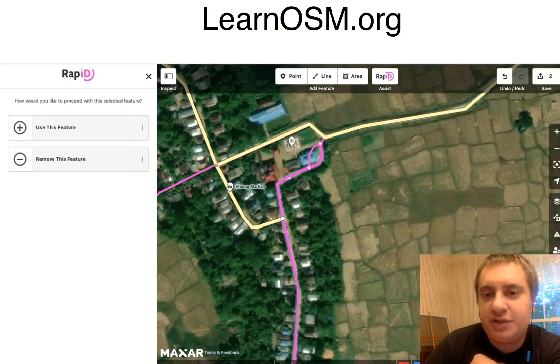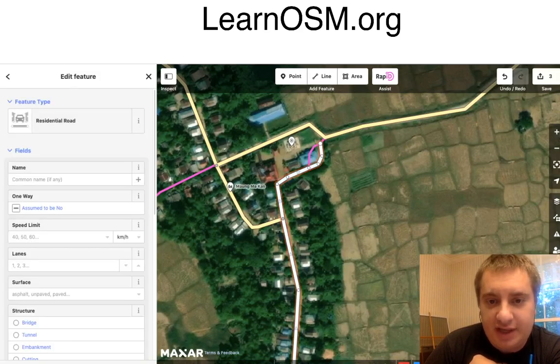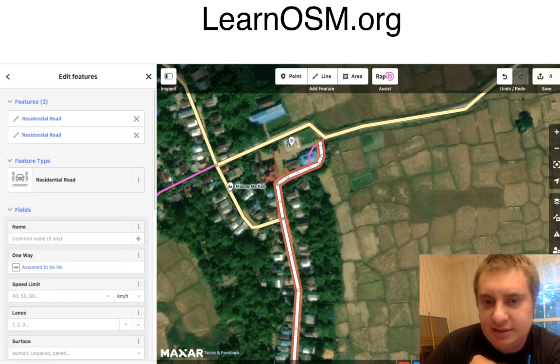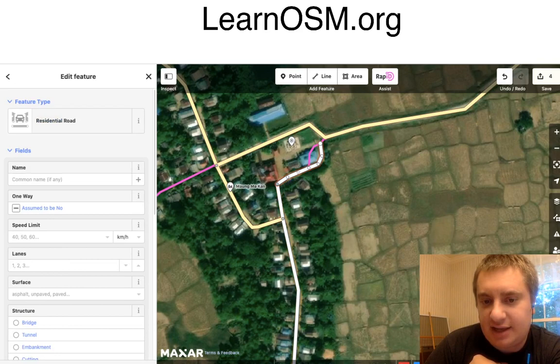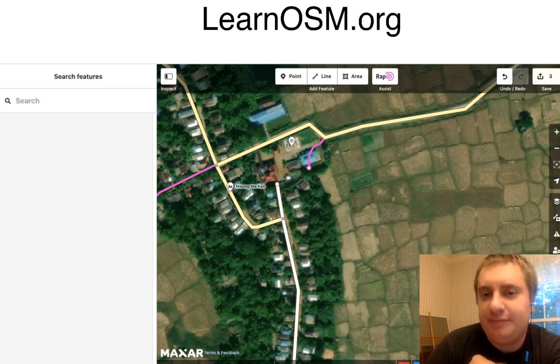So the way I'm going to resolve this is I'm going to say, yes, use this feature. But then I'm going to cut at this node, or split. And then I'm going to select that area that goes through the building and delete it from my editor.